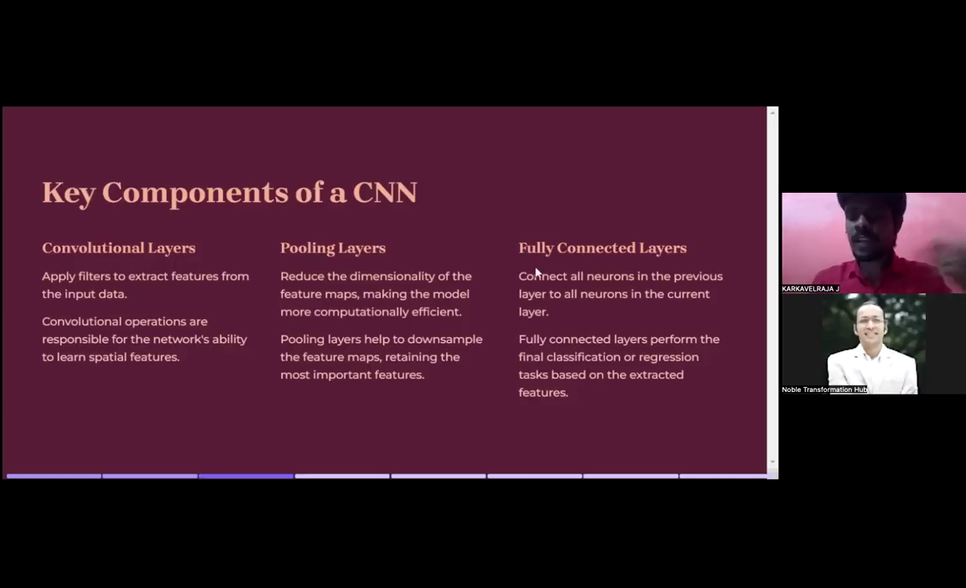Finally, we will have a fully connected layer, connecting all the neurons in the previous layer to all the neurons in the current layer. The fully connected layer performs the classification or regression tasks based on the extracted features. Simple. Consider we have only 5 feature maps which are passing to the fully connected layer. That means for a single feature map we have 9 boxes, right? 9 into 5, 45, right? So there are going to be 45 pixels in a straight line and they will pass to the fully connected layer. It will create a classification or regression based on the need.